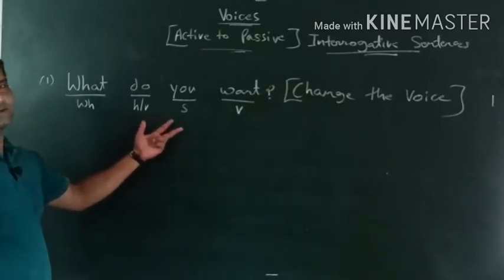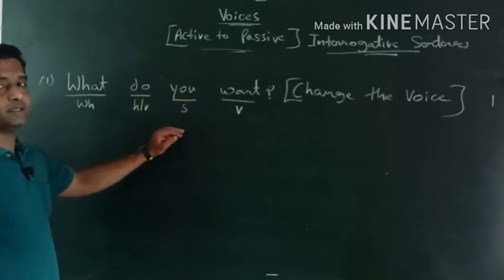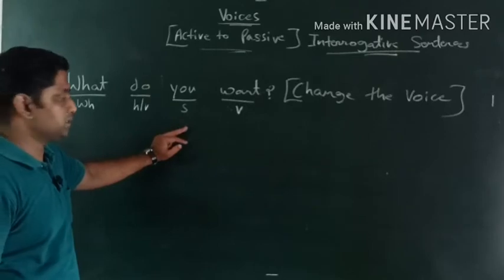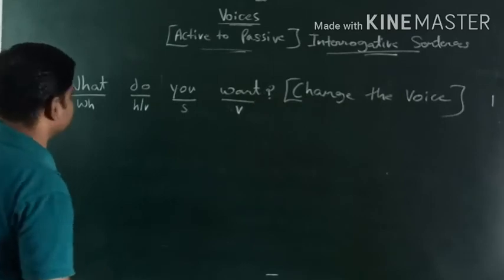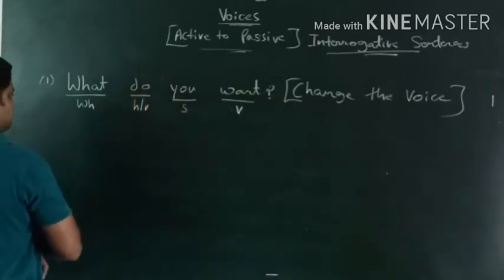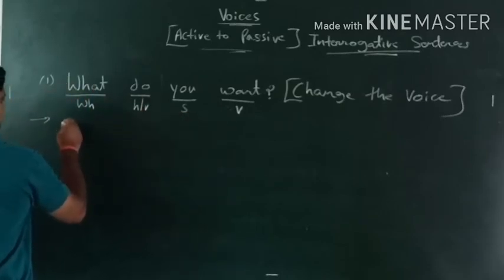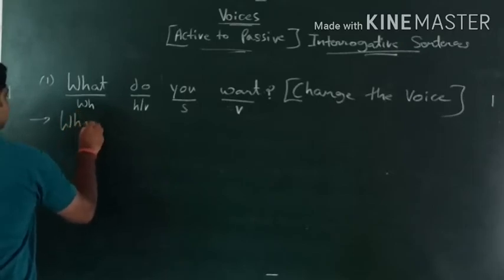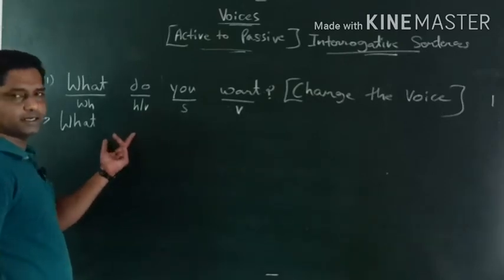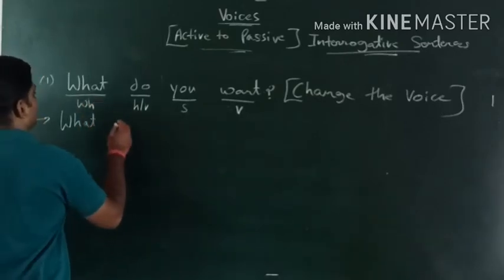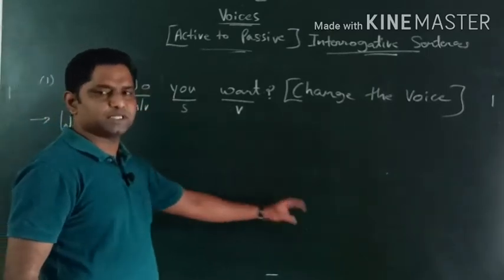Whenever we will deal with active to passive voice, especially for interrogative, something would be missing. Sometimes we don't get the action, sometimes we don't get the subject, sometimes we don't get the object, we don't get the direct object. Something would be missing always, कुछ ना कुछ missing रहेगा. Suppose what do you want ऐसा बोल रहा है, so how will deal that? Okay, so in this sentence we don't have an object, so here we have a subject, so we'll take that subject as an object. So object नहीं है तो object के बारे में बात नहीं होगी. So here what, so do is there, so we got the formula, right? Object plus M is R plus V3 plus by plus subject.